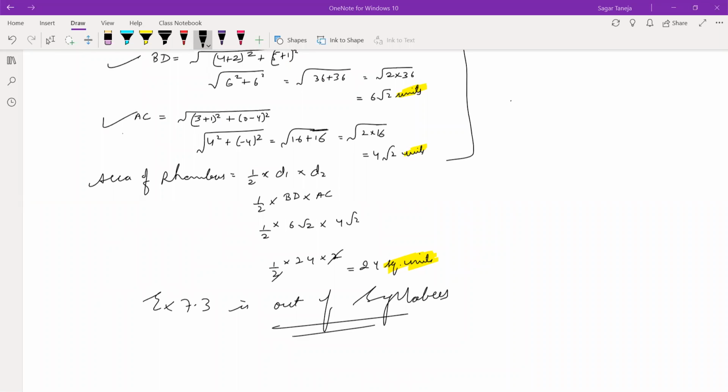The next exercise is all based on the area of a triangle, and that section is deleted from the syllabus. Now let us do a question from the optional exercise, and I'll recommend you to do the first four questions of the optional exercise in your rough notebooks.